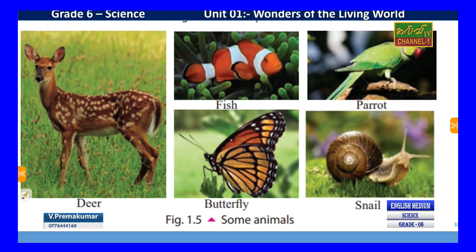You can buy an animal diagram from your bookshop that contains the spelling in three languages. We don't have sufficient time to explain each animal and plant.